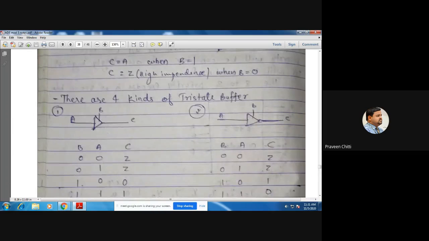Many a time they may ask, write short notes on tri-state buffer or explain different types of tri-state buffer. So you should know what a buffer is, the difference between a buffer and a tri-state buffer, the 4 kinds of tri-state buffer, and how those buffers can be used in digital circuits. I hope it is clear.